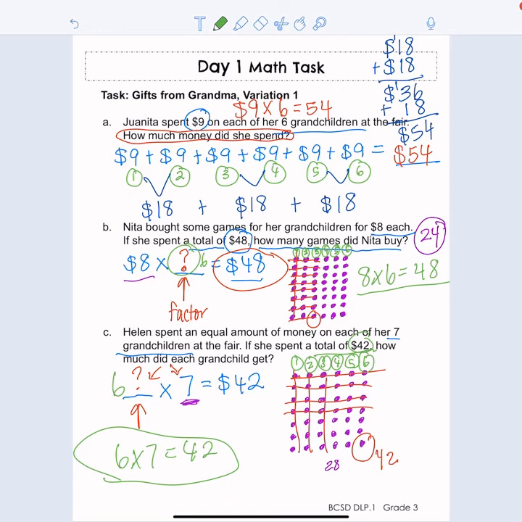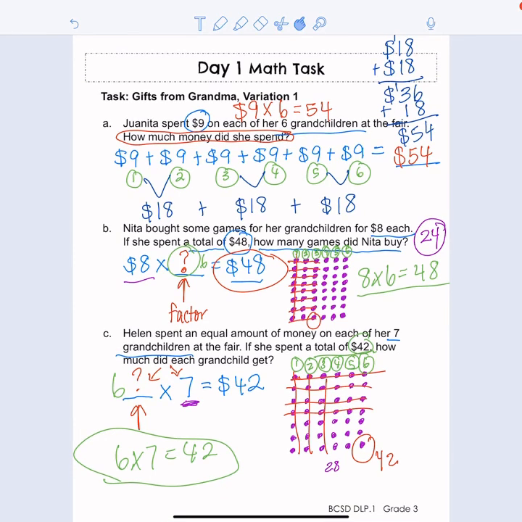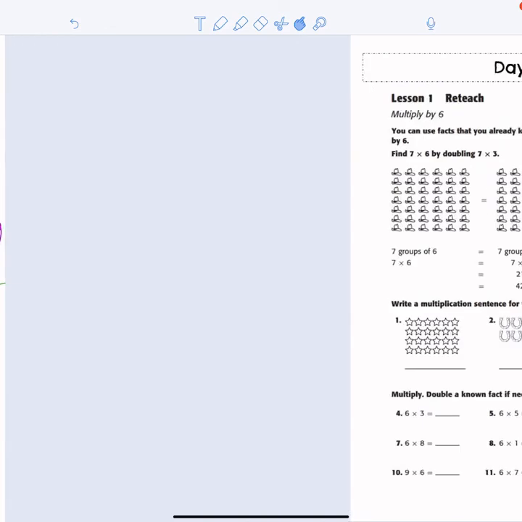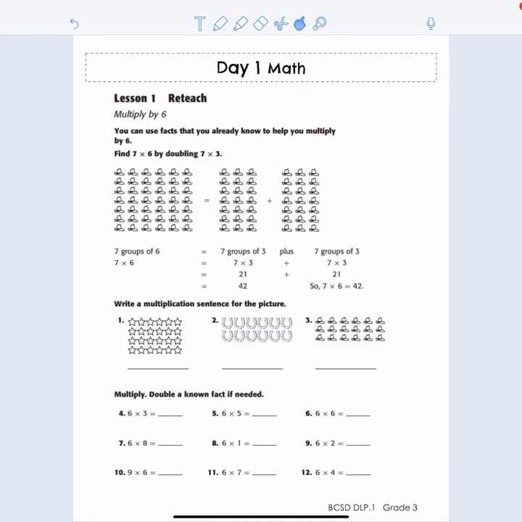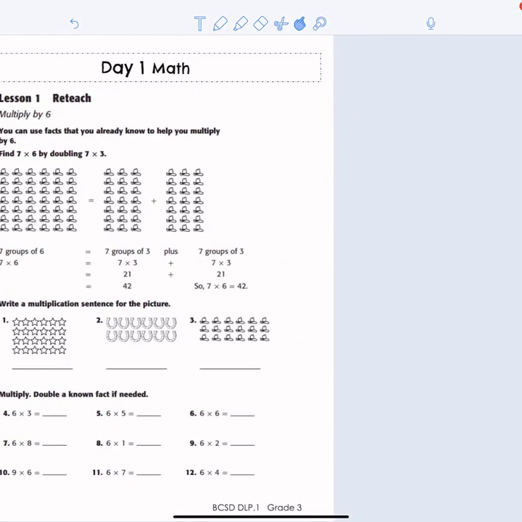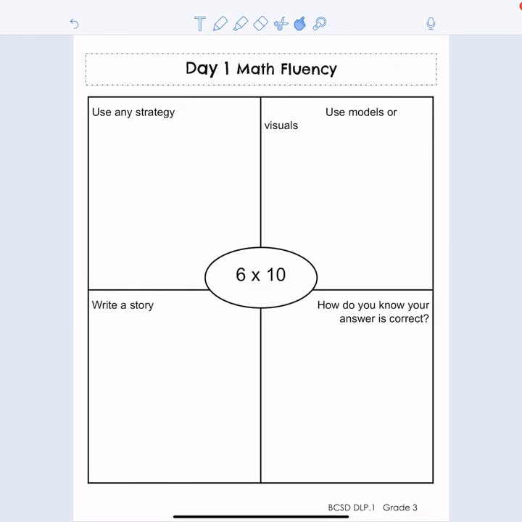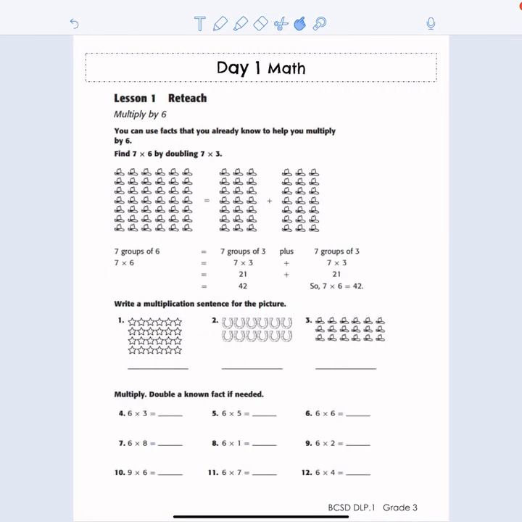Okay, so I'm going to go on to the next page here for math. I think I'm going to let you try this on your own, the worksheets here. And that'll be it for this video.